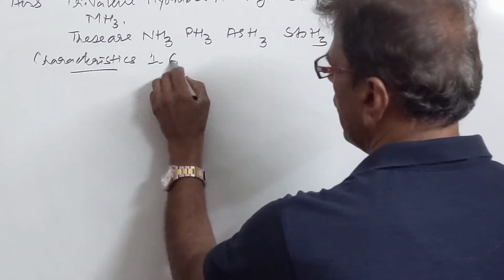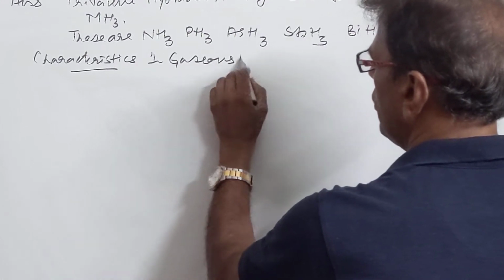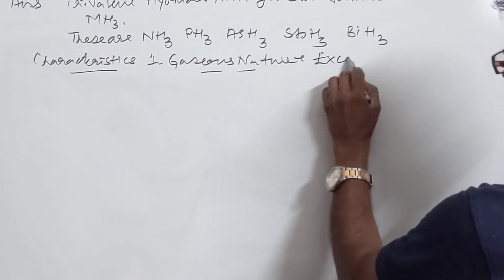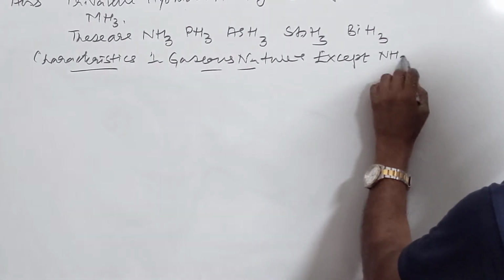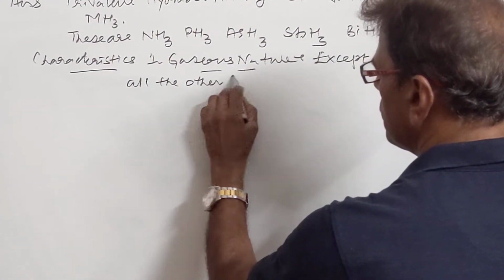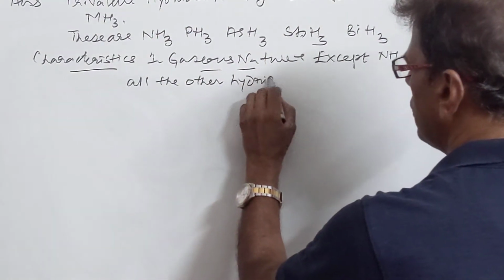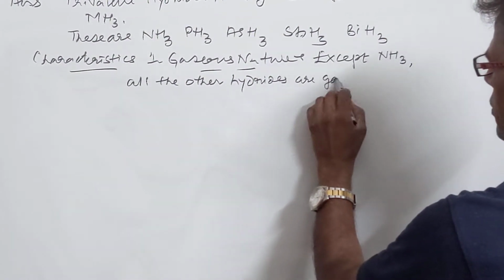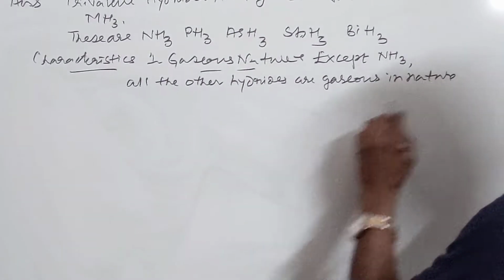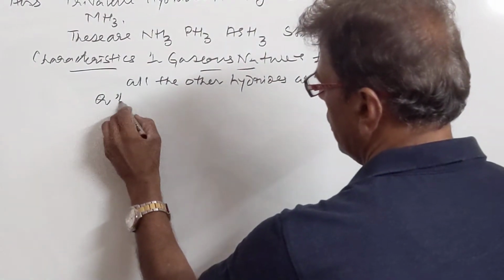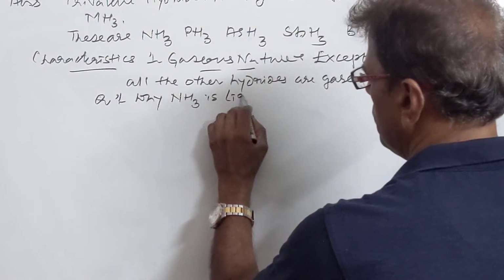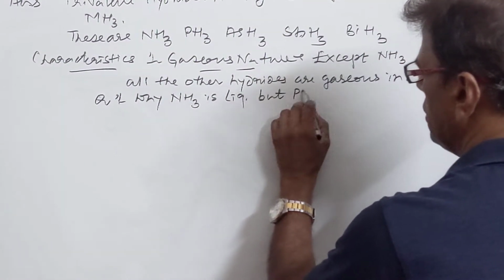Number one is gaseous nature. Except ammonia, all other hydrides are gaseous in nature. Now the question comes: why is phosphine a gas, while ammonia is a liquid? Why NH3 is liquid but phosphine PH3 is gas?